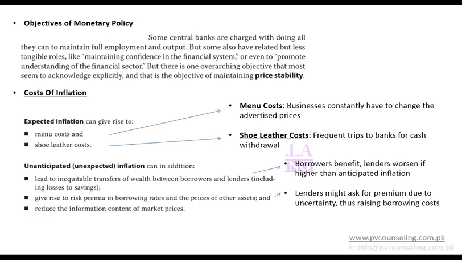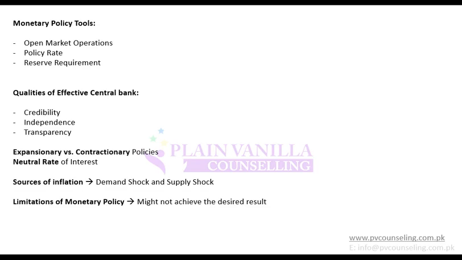Okay, so that is an introduction to money. Now moving on, monetary policy tools. What are the monetary policy tools? Again, something that we have already discussed. So how do you come up with monetary policy? Either through open market operation, or through policy rate, which is the interest rate or discount rate, or through reserve requirement. So this is something that we have already discussed: open market operation, policy rate, and reserve requirement.